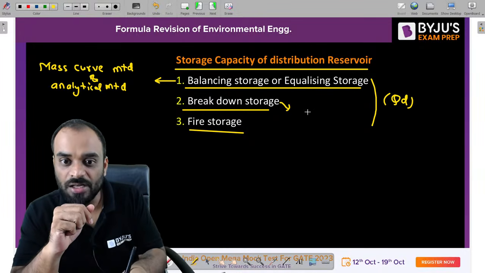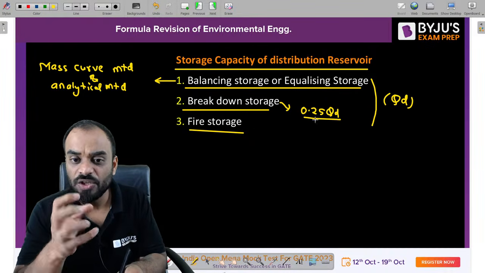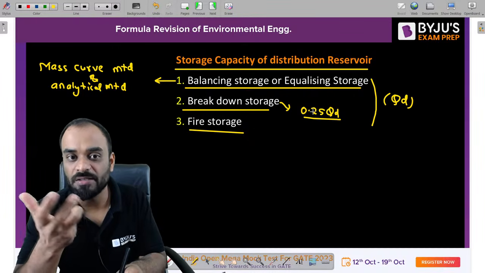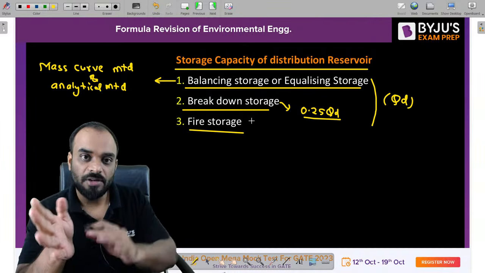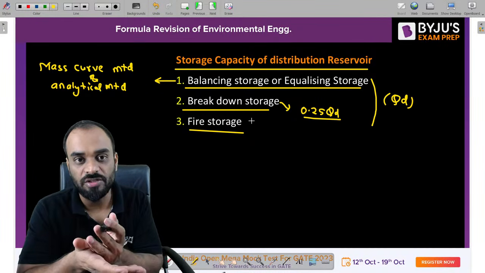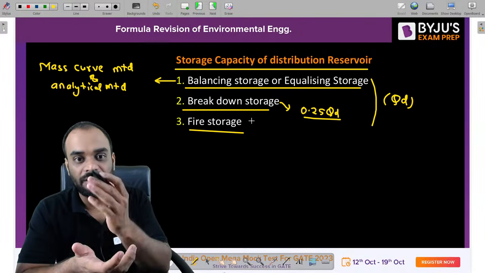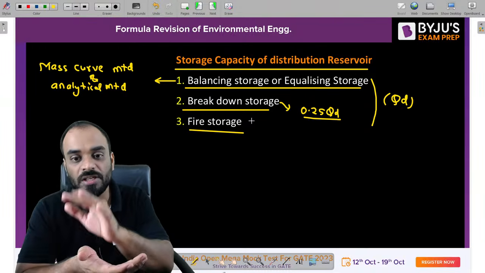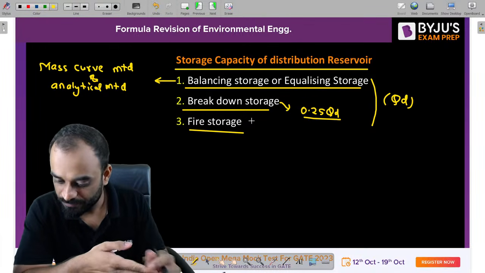Okay, breakdown storage, it is equal to how much? It is basically 0.25 times QD. Whatever total design discharge is there guys, out of that total design discharge you have to consider 25% of it as breakdown storage. What is breakdown storage? Let us suppose guys, if some treatment unit is not working and it goes under maintenance, in that situation we still need to supply the water to the consumer. So in that particular case you need to use this water which you have stored in your distribution reservoir, right? Okay.